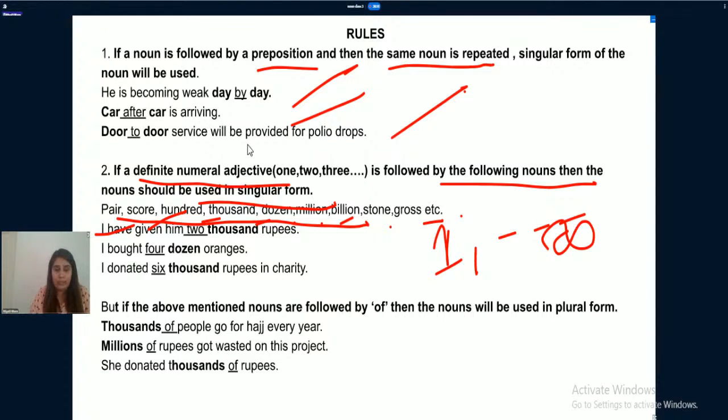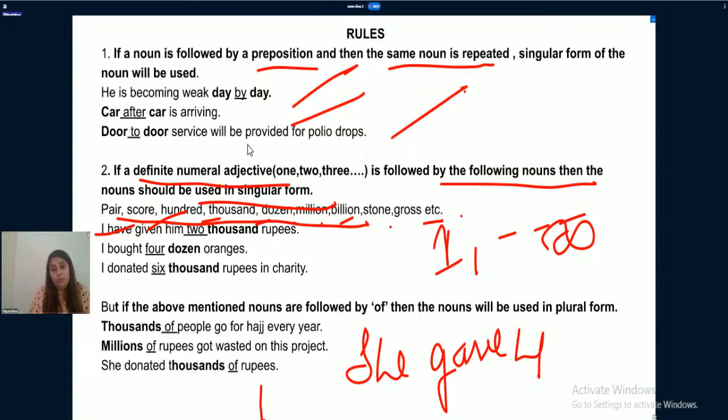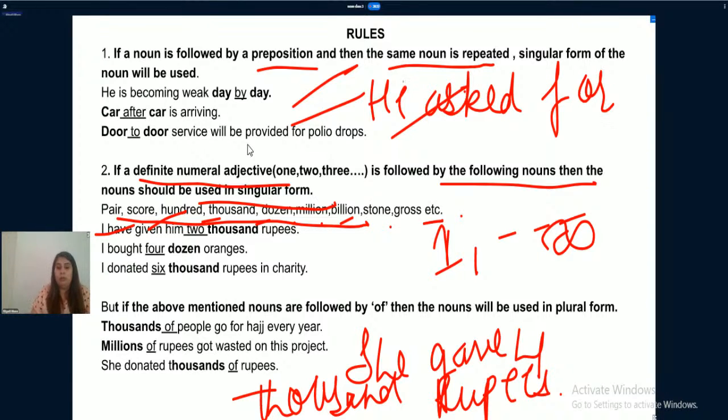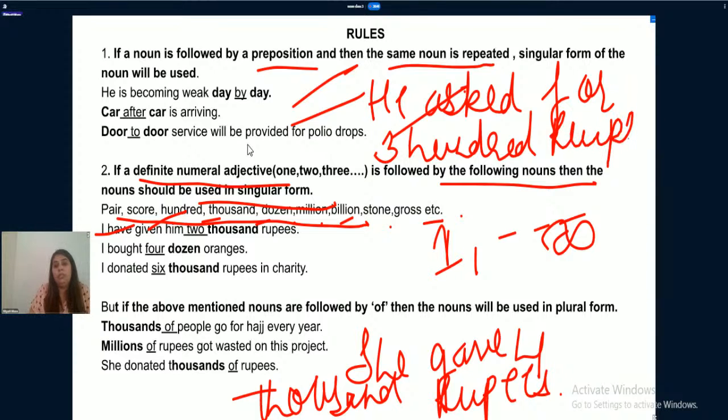For example, she gave 4,000 rupees. Or you can say he asked for 300 rupees.